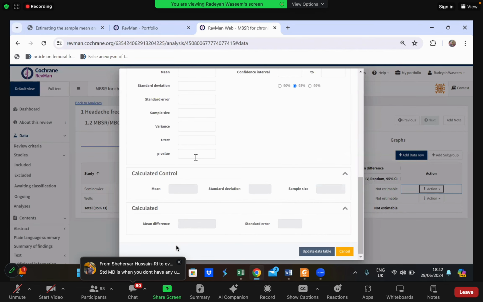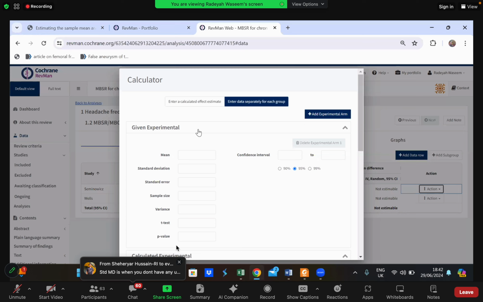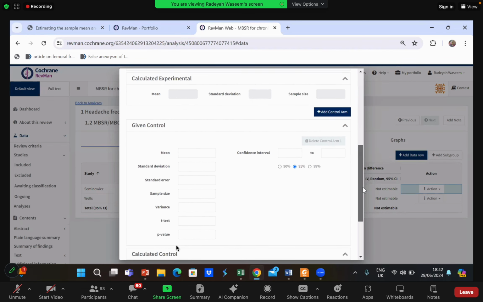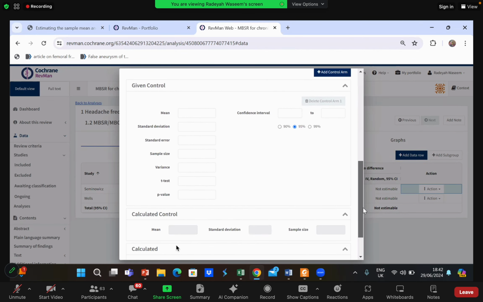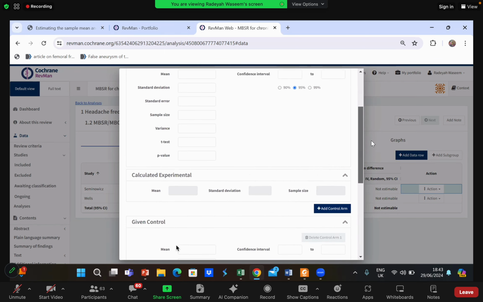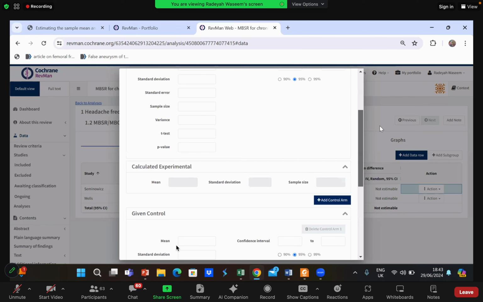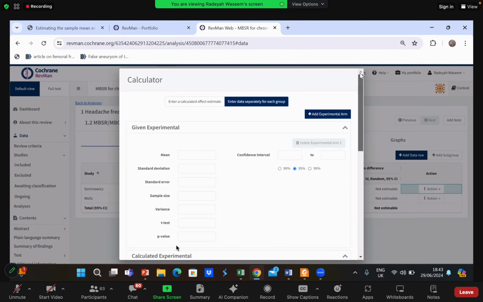If you guys can notice, this calculator has two parts. First, the given experimental, then the calculated experimental. Then it has another section for given control and calculated control. It has two sections, one for the experimental and one for the control. Right now, don't think of it as experimental and control. Take it as post-intervention and pre-intervention. I'll make it easier for you guys.